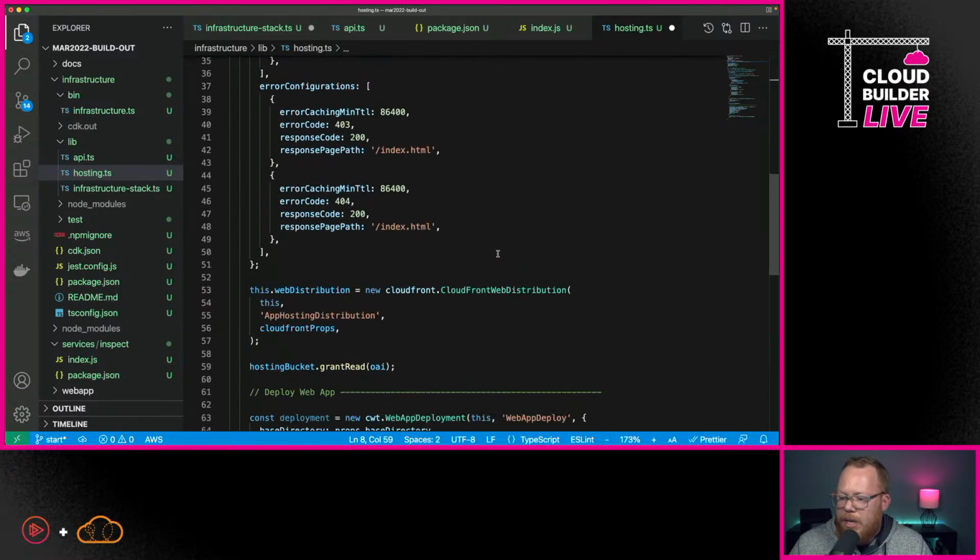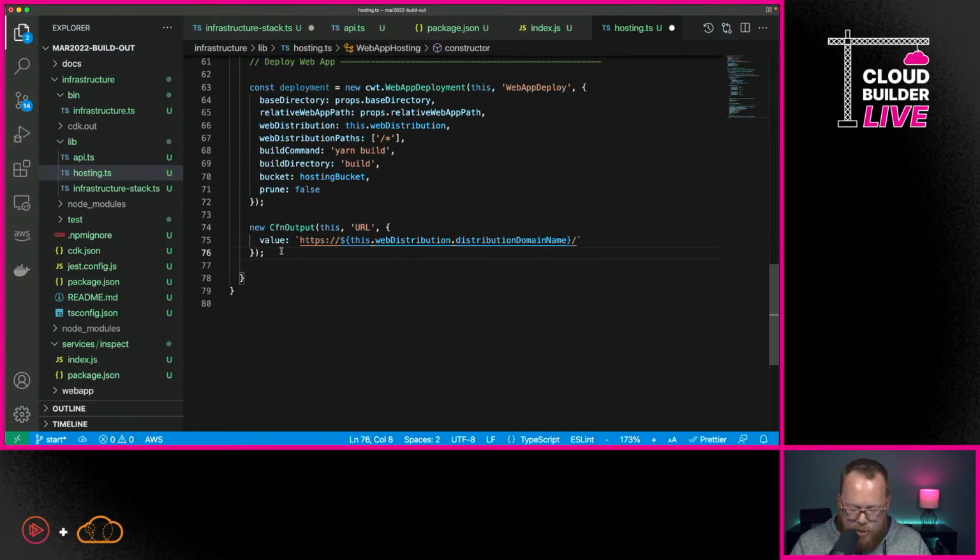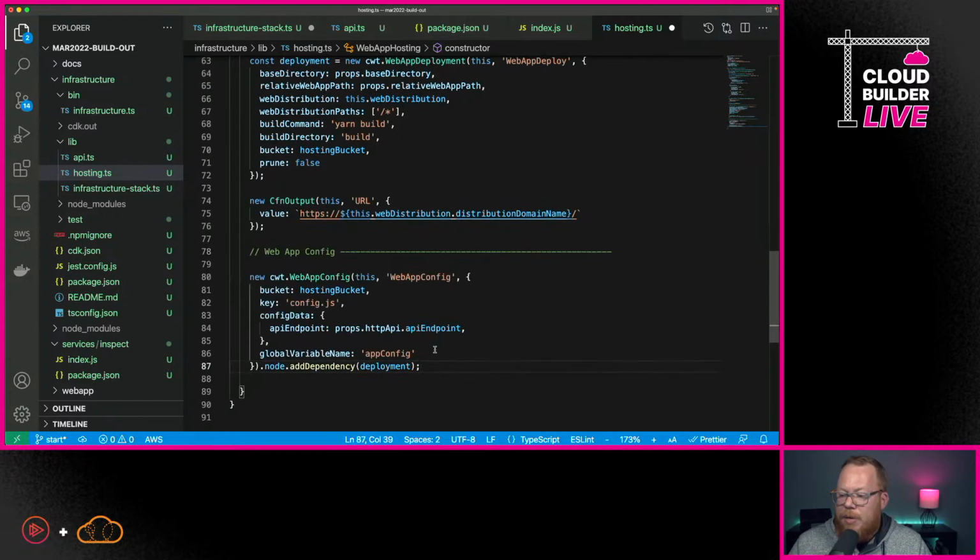Now, the next thing that we need to do is I'm going to utilize another construct from the CDK web app tools, and that is called web app config. So here we're going to go in and pass this in. What this is going to enable us to do is deploy a configuration file that our React application can use. So I've added all of this in, and now that we have this in place, we should be ready to integrate our application.